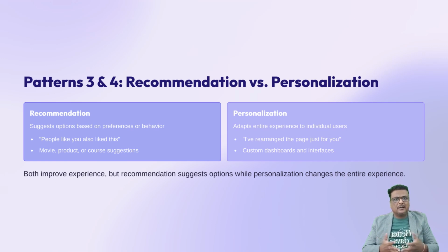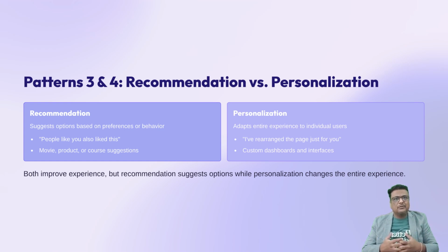Let's start with the third pattern, recommendation. Here's the study guide definition, spoken like a trainer. The recommendation pattern suggests options to users based on preferences, behavior, or similarity to others. Let me simplify that. Recommendation means people like you also like this. You see this everywhere, movies, products, learning courses. Here's a workplace example. A learning platform suggests courses based on what you've already completed. It's not judging you, it's matching patterns.